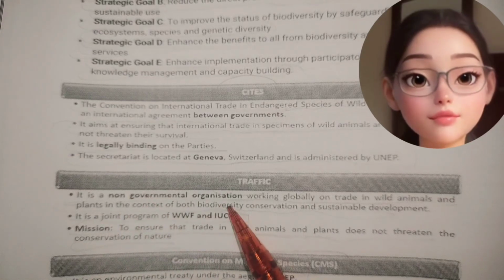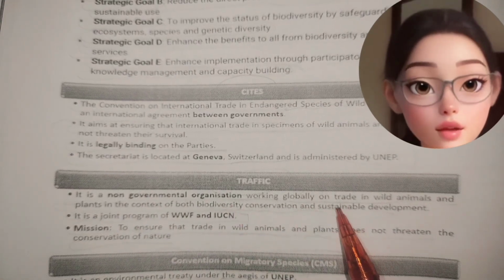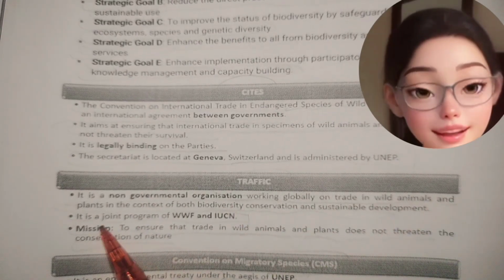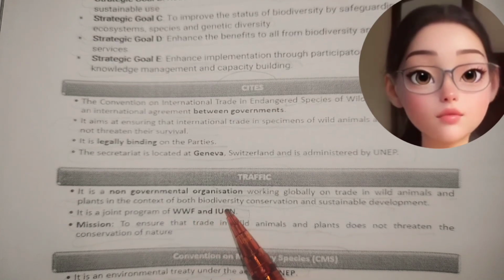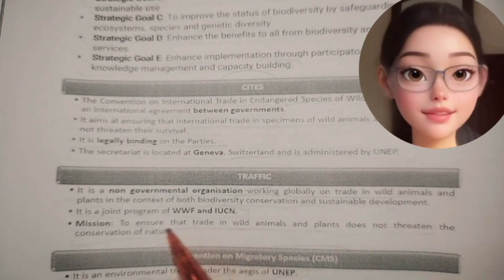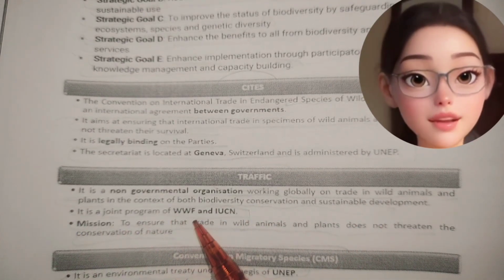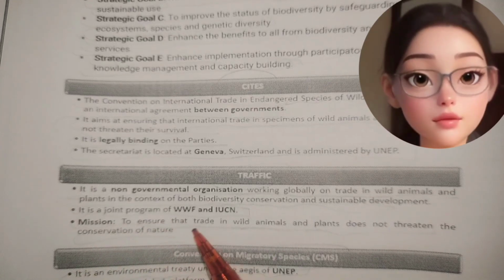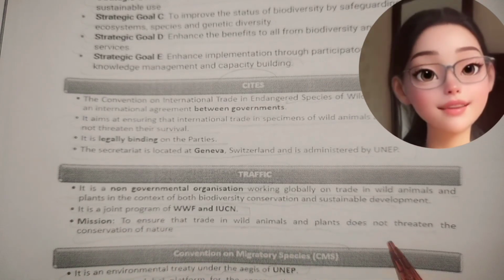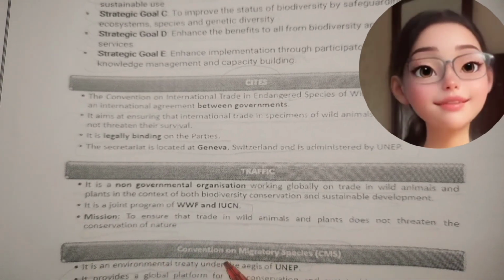TRAFFIC. It is a non-governmental organization working globally on trade in wild animals and plants in the context of biodiversity conservation and sustainable development. It is a joint program of WWF and IUCN. Its mission is to ensure that trade in wild animals and plants does not threaten the conservation of nature.